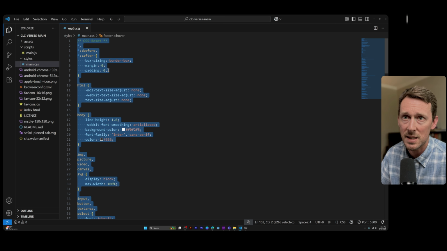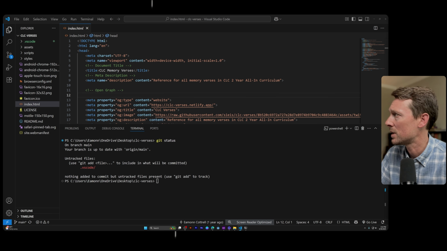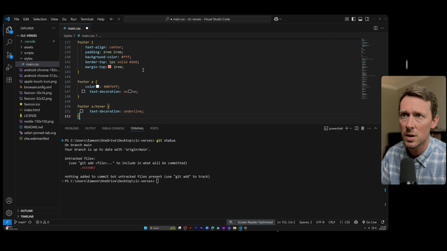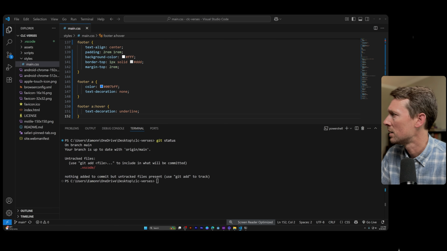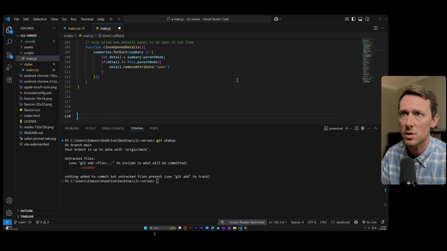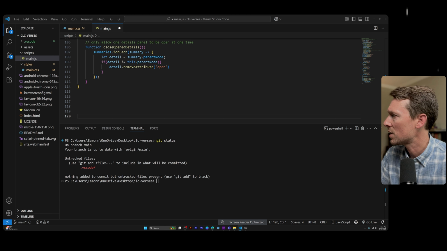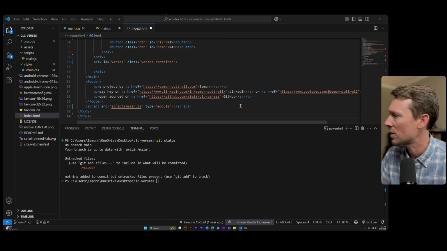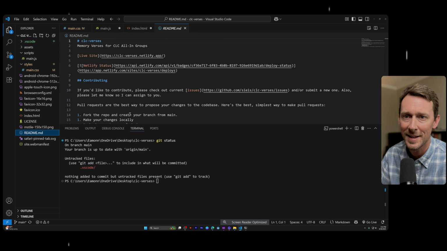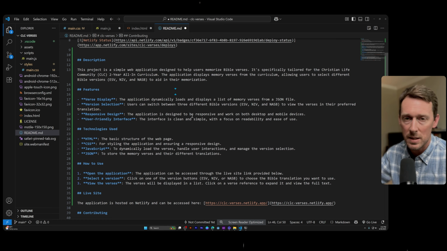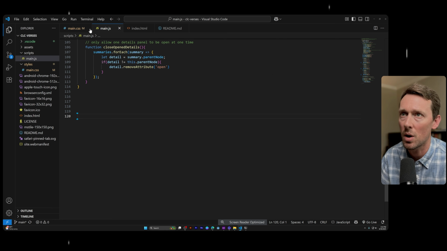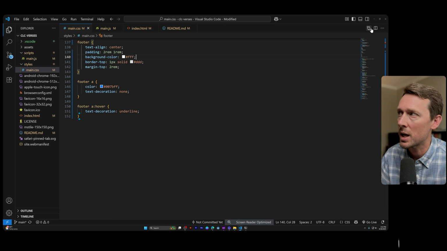And one of them is the CSS. And I'm simply going to do the unthinkable and come over here and copy paste, boom. And then I'm going to come over here and copy paste in this script. And then I'm going to come over here and copy paste in the index. And then I'm going to come over here and copy paste in the README. All right. The video is not about what changes I made. It's just that, hey, I made changes to all these files. And now what are we going to do with them?